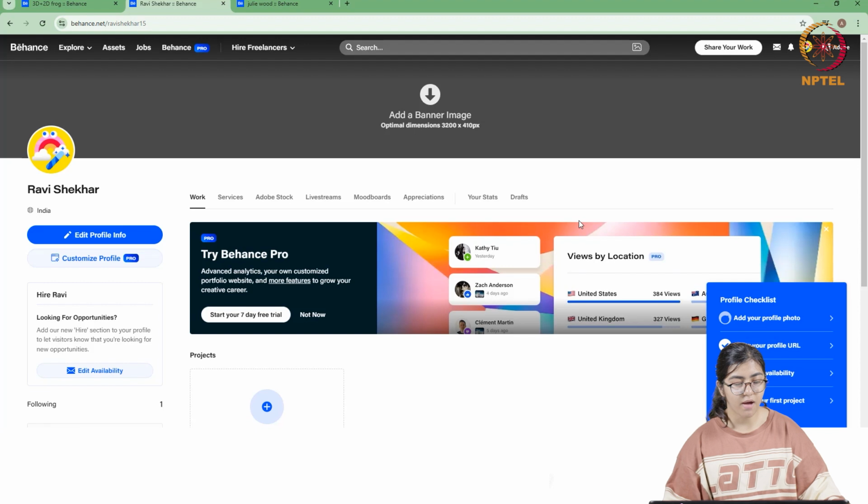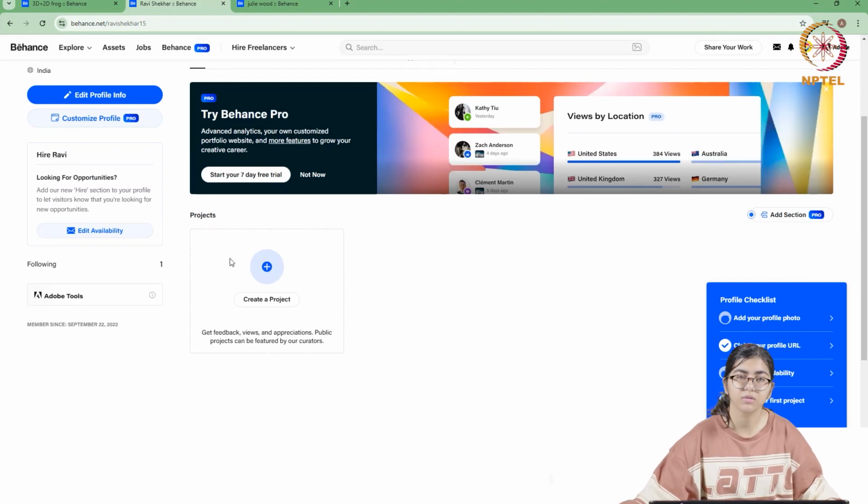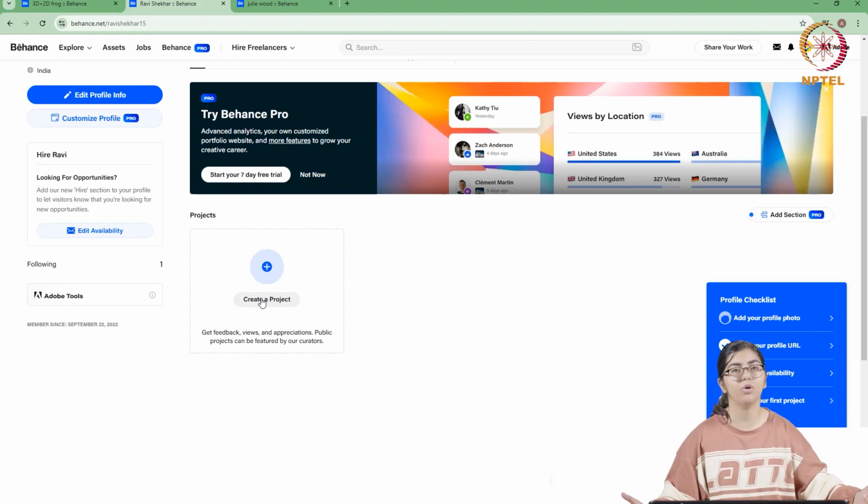So now while you have your Behance profile open, you can see this option, create a project. This is where you will be uploading the projects that you want to showcase to other people or add to your Behance profile when you're applying for jobs.